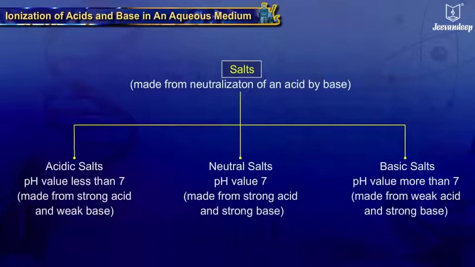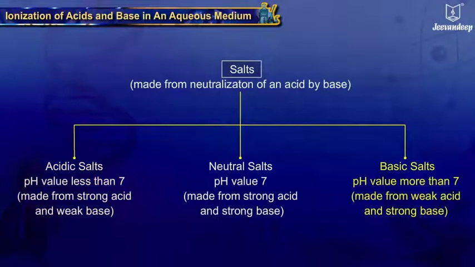The salts formed by the neutralization of an acid by base can be classified into three types, depending upon the type of acid and base. Acidic salts are made from strong acid and weak base, and the resulting solution has pH value less than 7.